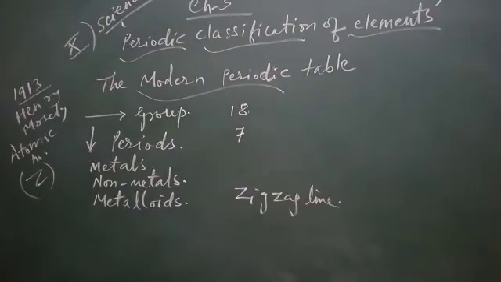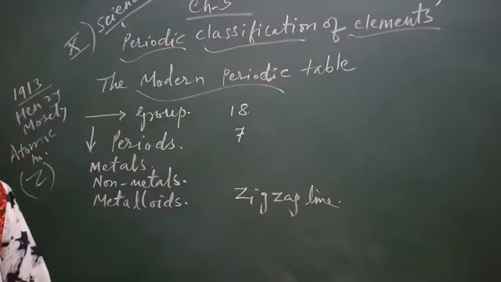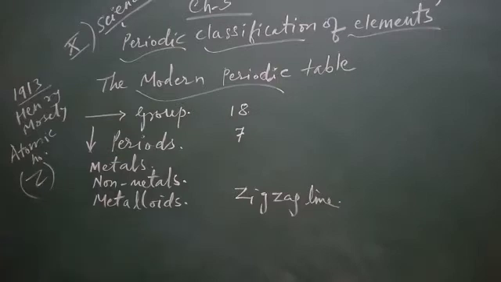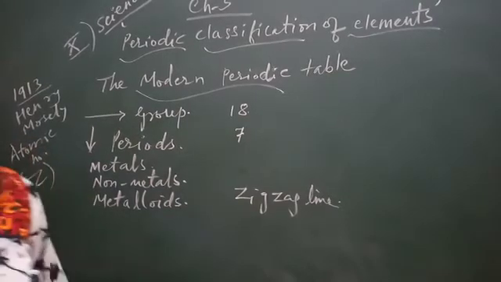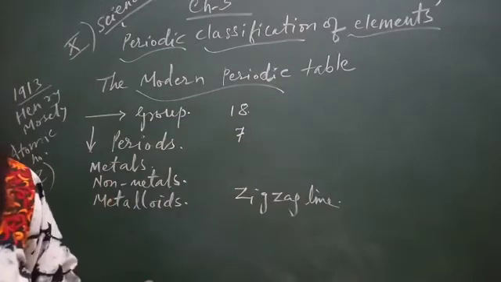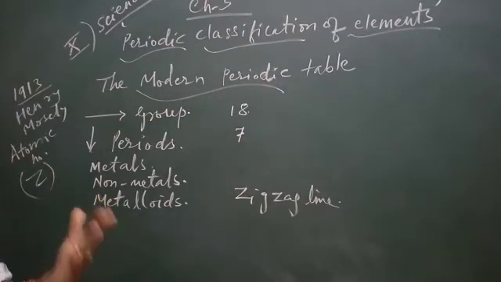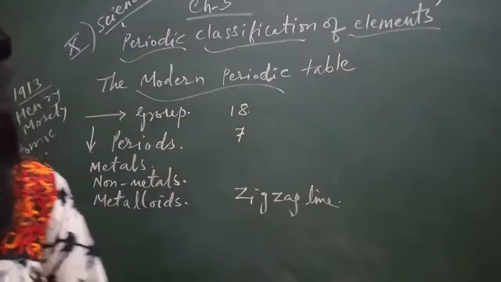Elements, when arranged in order of increasing atomic number, lead us to the classification known as the modern periodic table, that you can see in table number 5.6. The prediction of properties of elements could be made more precisely when elements were arranged on the basis of increasing atomic number, denoted by Z, which is also the number of protons as well as the number of electrons. Now let us perform activity 5.3.